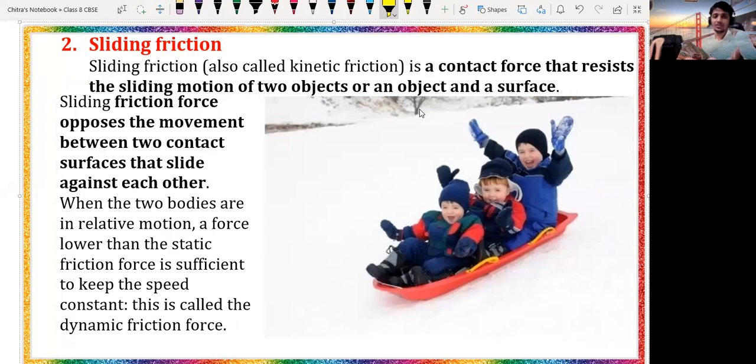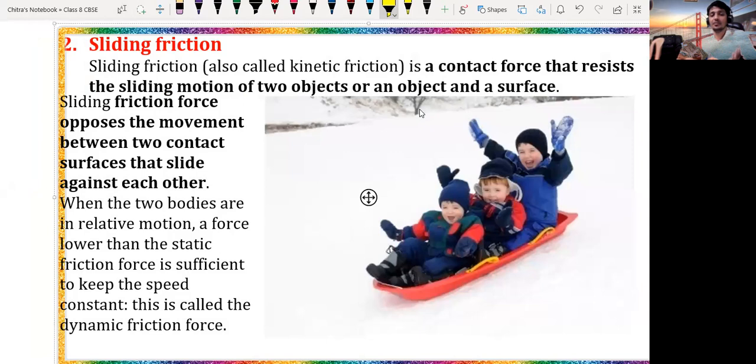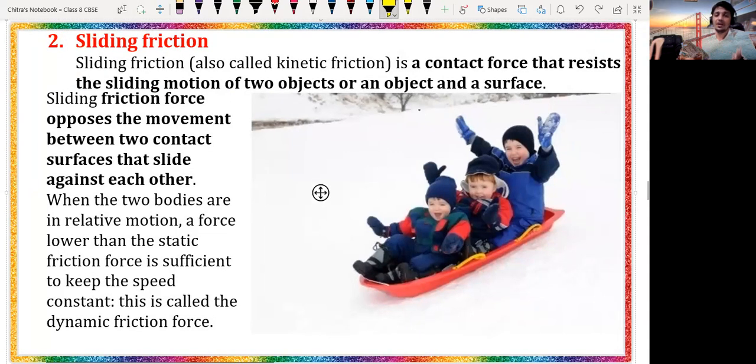The sliding friction is the force applied on an object by which it can attain a particular velocity. The force required to move that object from its position will be called the sliding force.